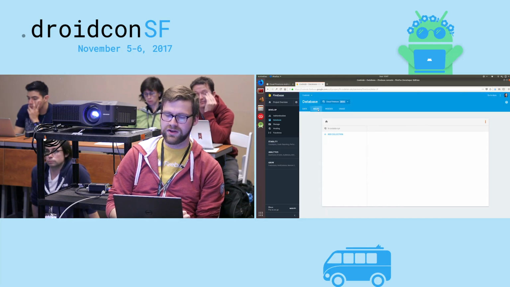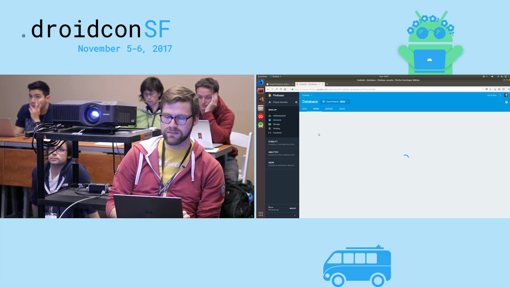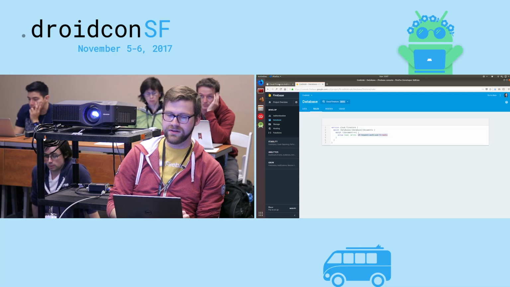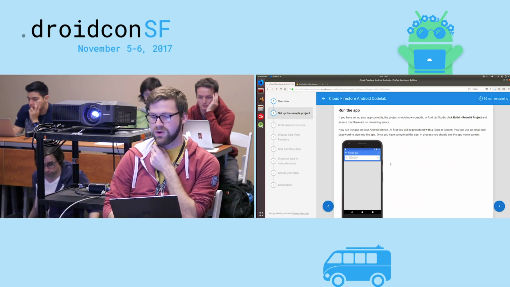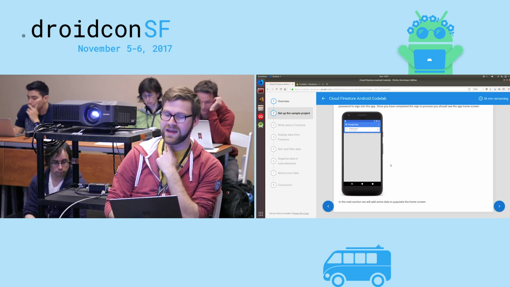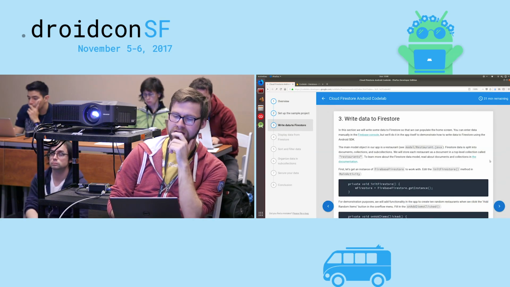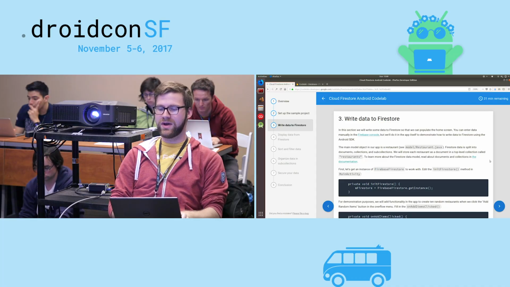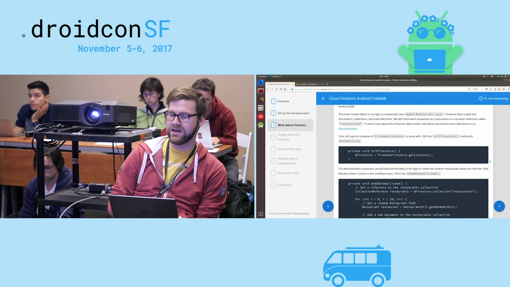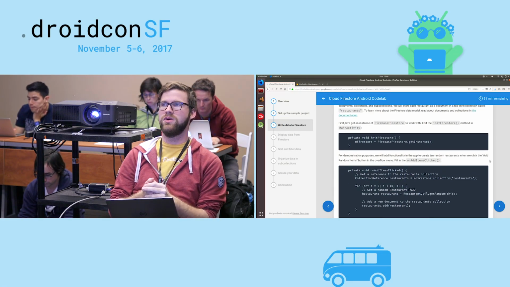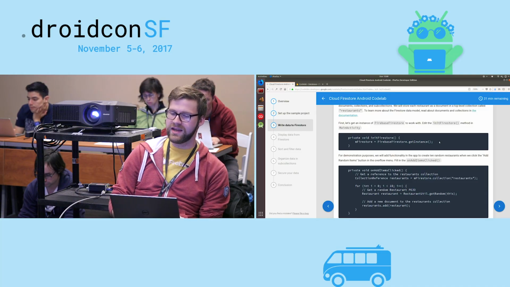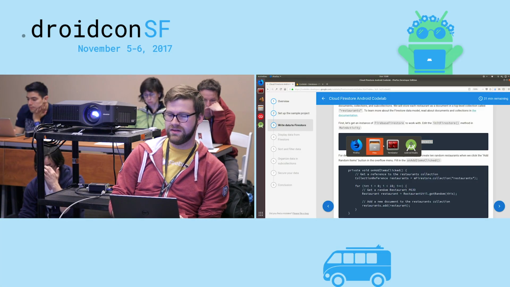You'll see my rules over here have exactly that. So allow read-write if the user is authenticated at all. At this point, we could go ahead and run the app. I think I'm going to skip that for time and because my laptop is not being very nice and I don't want to risk it. But the important part is we need to hop into that main activity that everybody loves and get to writing some code. We're going to need to get an instance of Cloud Firestore, assign it to mFirestore, just like we always do.